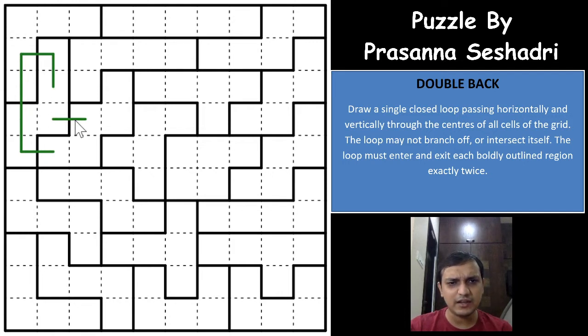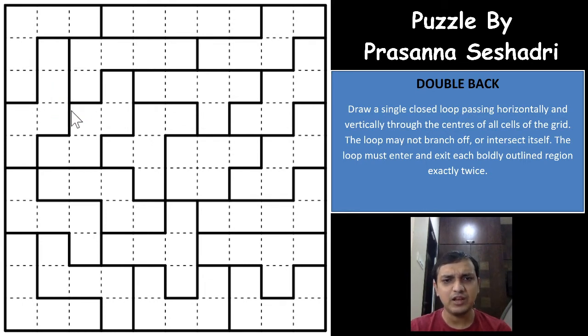So you cannot have it like this, right? It is not possible, because then the loop has been used in the region thrice, which is not possible. So each region will have the loop used twice, which means that the entry and exit of the loop from the region will be twice, and all of these cells will have to be used. So those are the rules, right?